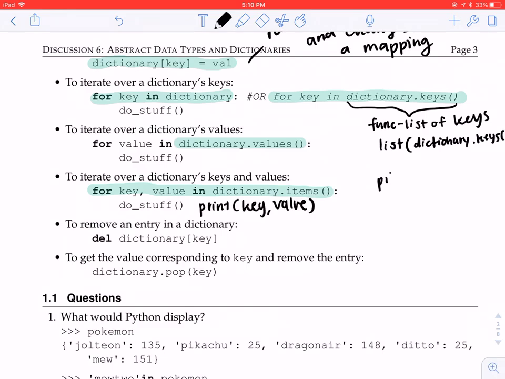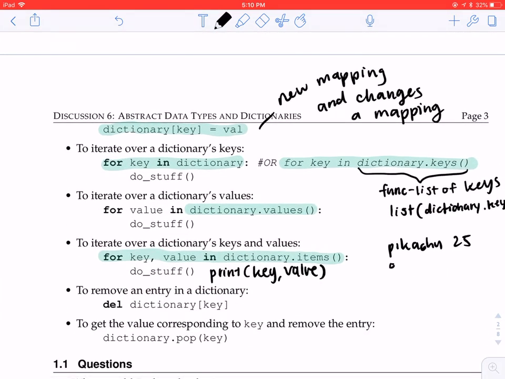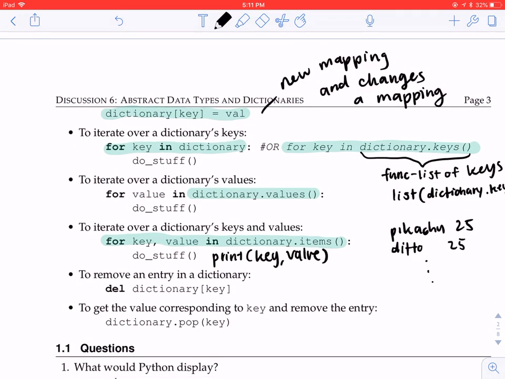So it will say Pikachu 25, and I think Ditto 25, right? And then the rest of them. This is also really useful in case you want to do something like swap the key and the value, or look at both the keys and values at the same time in order to do some kind of check. So this comes in handy a lot of times.